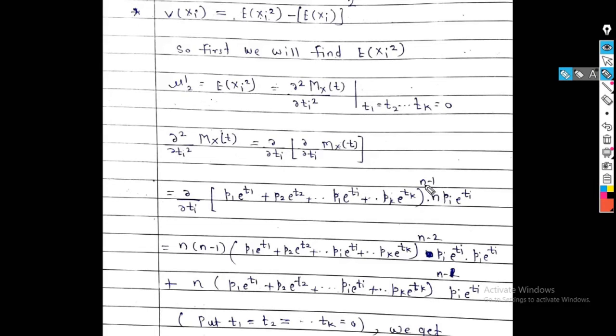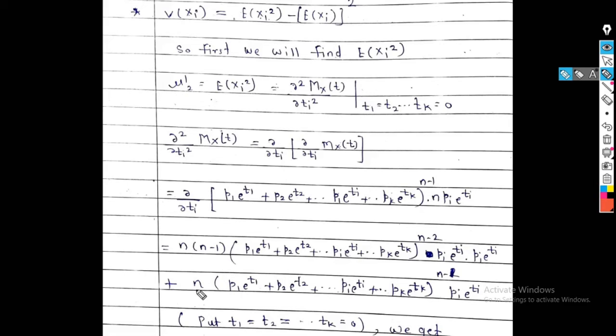So first derivative: n minus 1 into n times (p1 e raised to t1 plus p2 e raised to t2 plus dash dash pi e raised to ti plus dash dash pk e raised to tk) raised to n minus 2 into the coefficient of pi e raised to ti, and this pi into e raised to ti as it is, plus now this term is constant and take the derivative of the other term.